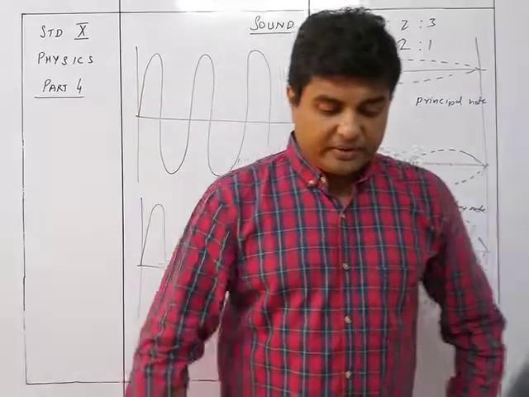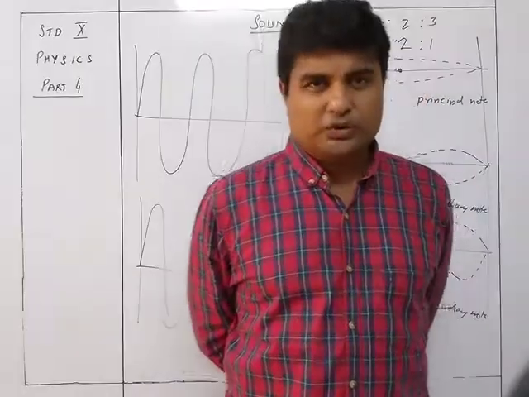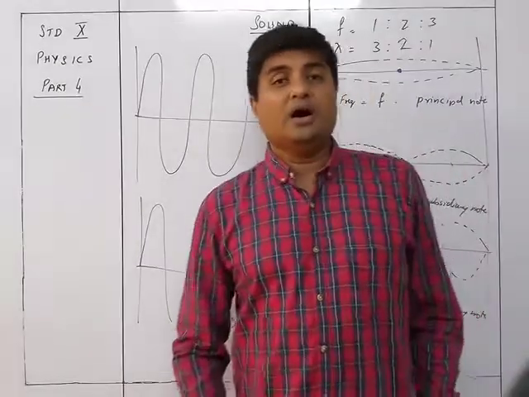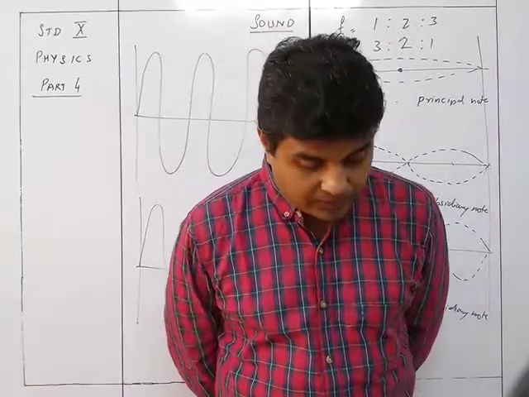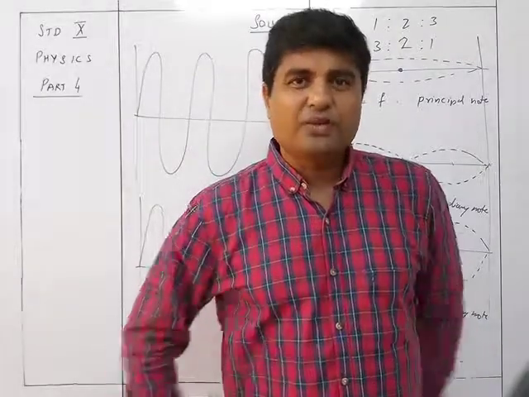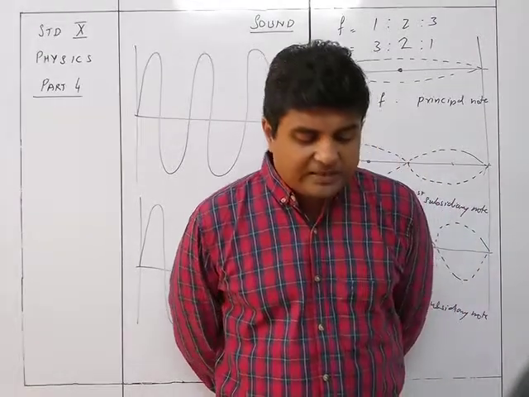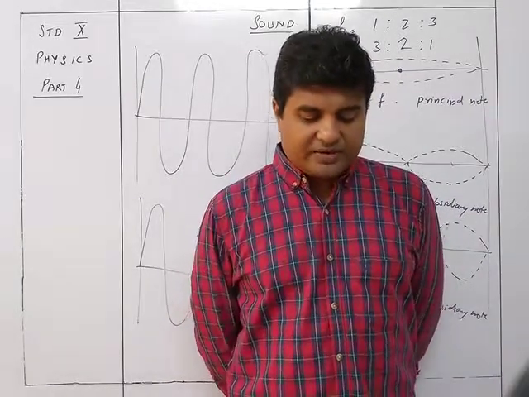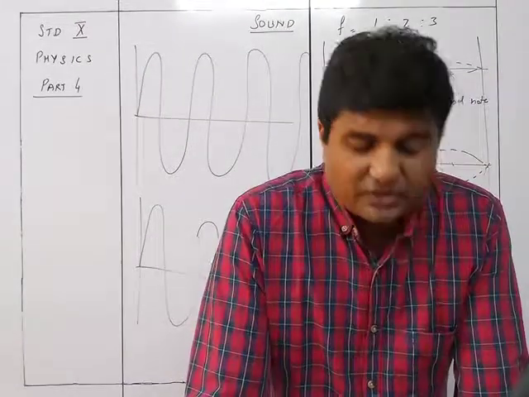Whereas in case of damped vibration, in addition to the restoring force, a frictional or dampening force acts on the body to oppose its motion. So there is an opposing thing, it is not allowing it to move, it is stopping it. That is the frictional force which is dampening it. Of course, there is a restoring force which is making it move, but there is a dampening force, the frictional force, which is stopping it from moving. In natural vibration, the frequency of vibration depends on the size and shape of the body and remains constant, whereas in damped vibration the frequency is less than the natural frequency and it decreases. The decrease in the frequency depends on the dampening force.